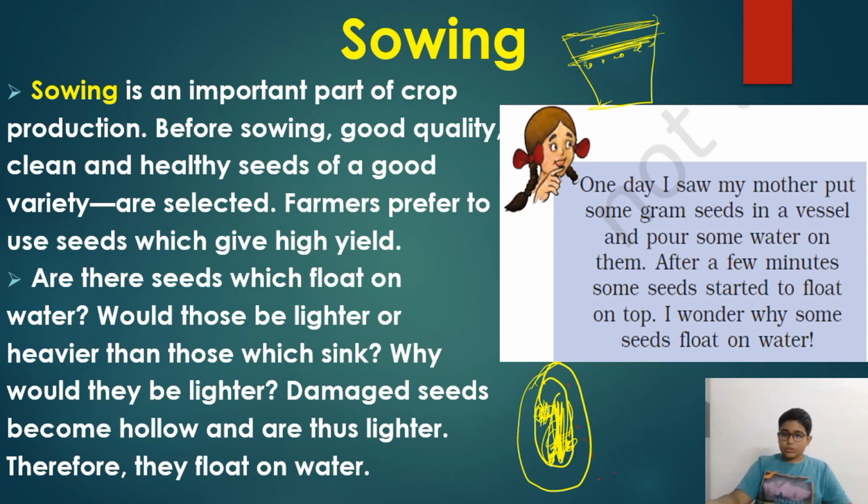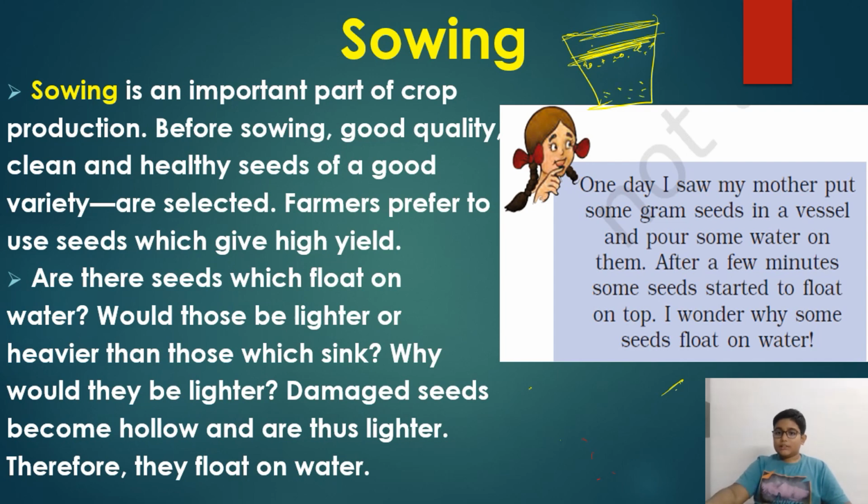Insects come and eat this cotyledon and make the seeds lighter, so the seeds float on the top. The seeds which sink down are good seeds. So this is an activity to know whether seeds are good or bad. Farmers prefer to use seeds which give high yield because they produce more crop.